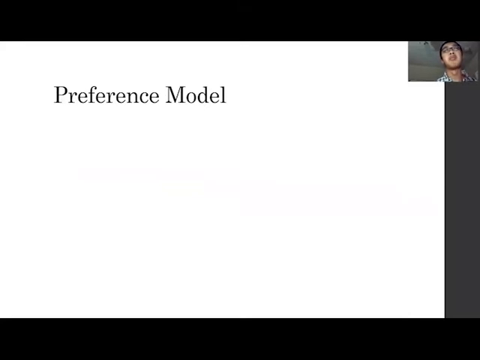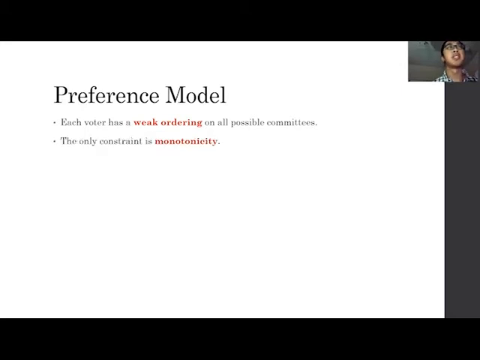In our problem, the voters have preferences over committees, and we assume that each voter has a weak ordering on all possible committees. The only requirement that we put is the monotonicity requirement: if a committee S is a superset of another committee S', then every voter should weakly prefer S to S'.